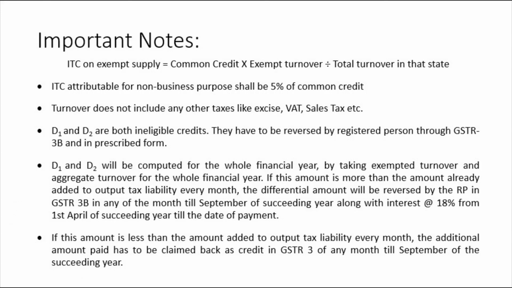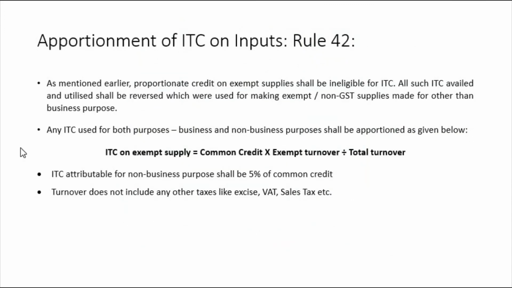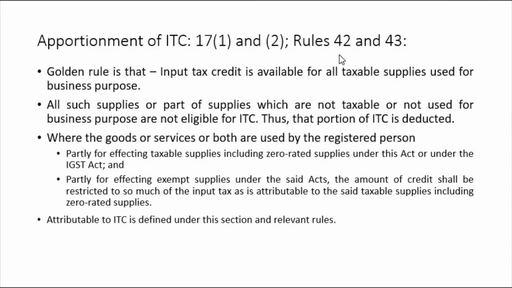So that is all about the apportionment of credit. There are still some important things of rule 42 and 43. We'll see all that in the next slide. See you in the next video. Thank you. Hope you have understood.